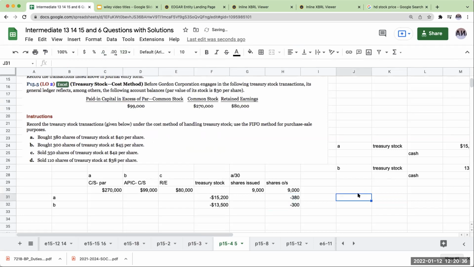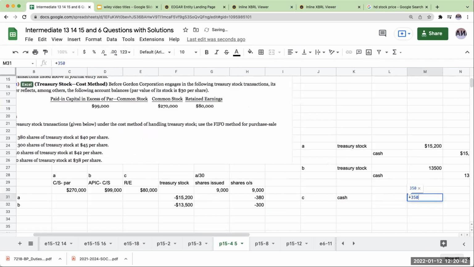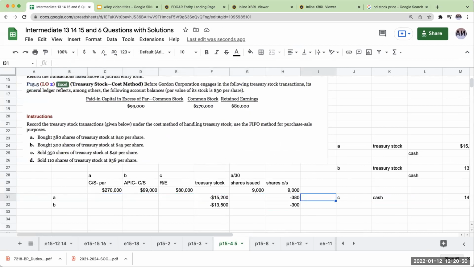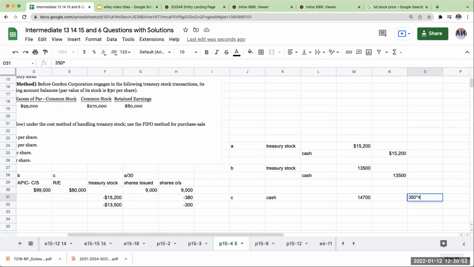Okay, so for letter C, what I'm going to have here is I sold 350 shares for $42 per share. So right over here, this is going to be 350 times 42. This was 300 times 45. This was 380 times 40.